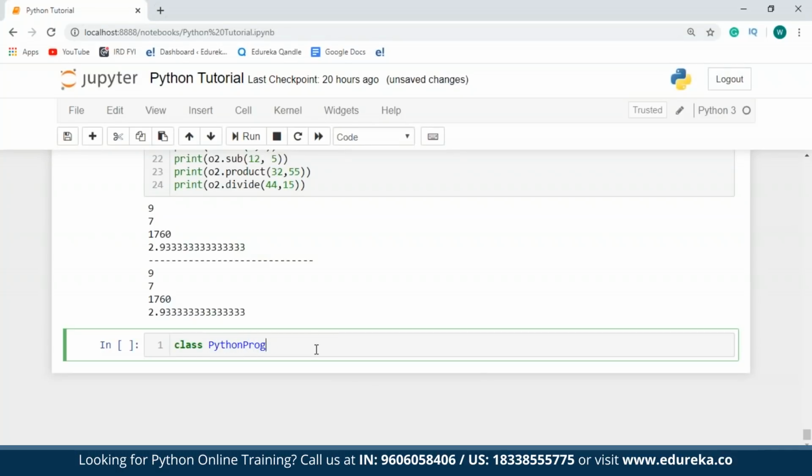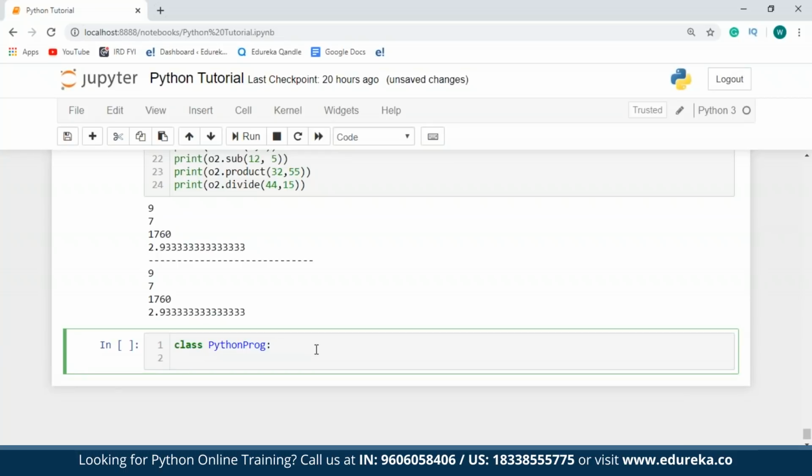I'll just use a shortcut. So within this, I'm going to call the init method. The init method has 2 preceding underscores, prefixed and suffixed to it. So I'll just say double underscore init double underscore, and the first parameter should be the self parameter. So here, I'm going to pass in 2 other parameters, which are name and age of Python.